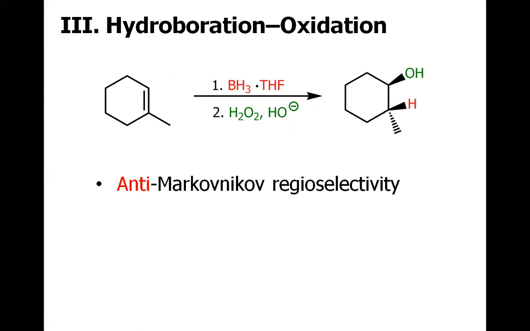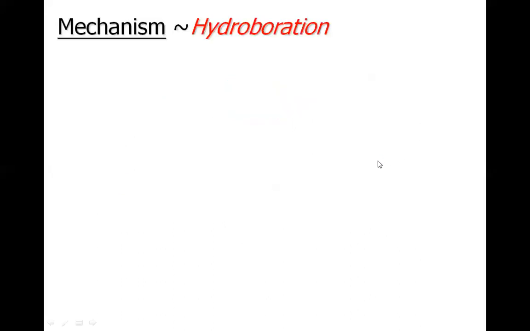Anti-Markovnikov regioselectivity means the hydroxy will attach to the carbon that has the higher number of hydrogens. The stereoselectivity will be syn in this case. Syn means delivery of the substituents from the same face. In this particular case, the delivery of the hydroxy and hydrogen, the green and the red one, will come from the same face. So let us start the mechanism.